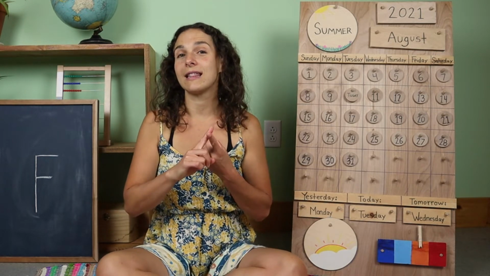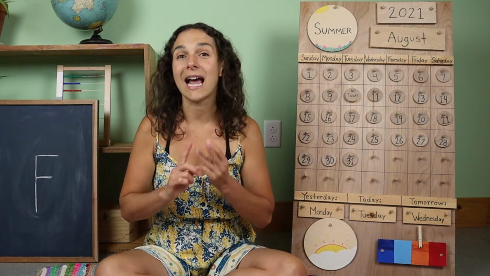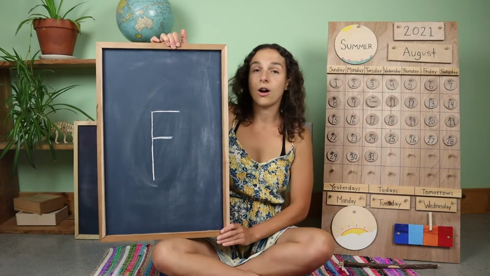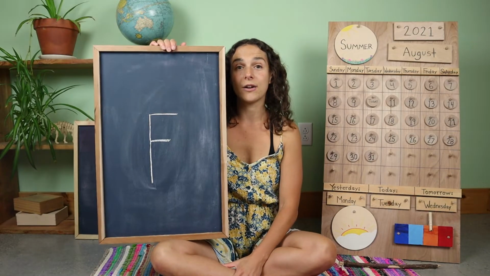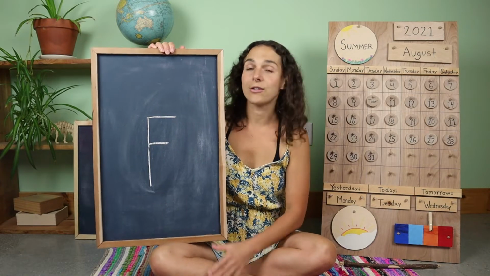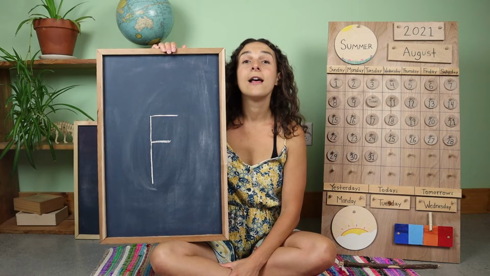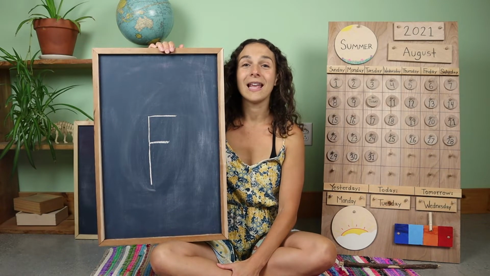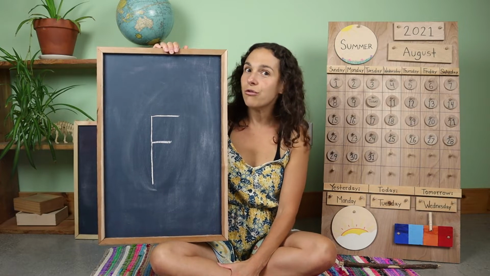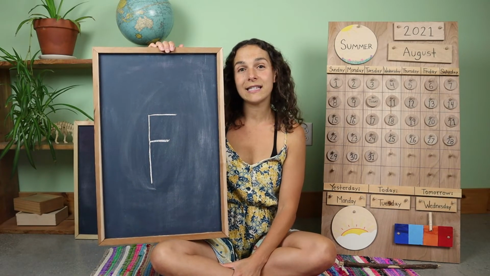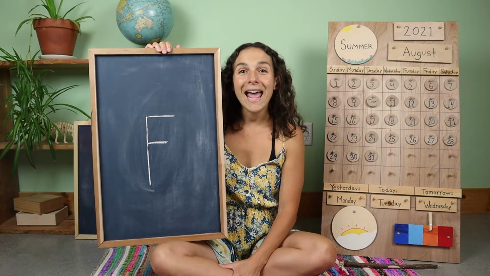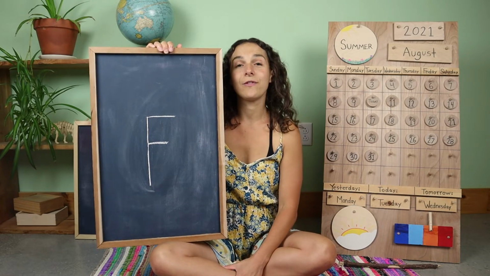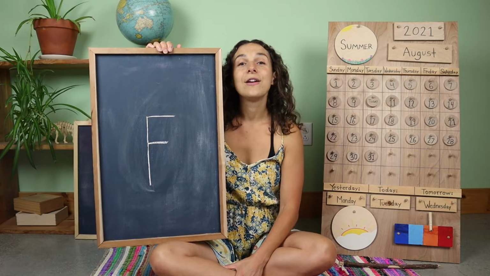Now let's move on to the letter, the number, and the sign of the week. So yesterday, we learned all about this uppercase letter. This letter says F, F. Can you make that sound? That's right. And do you remember what capital letter this is? F. This is an uppercase F. F says F, F.